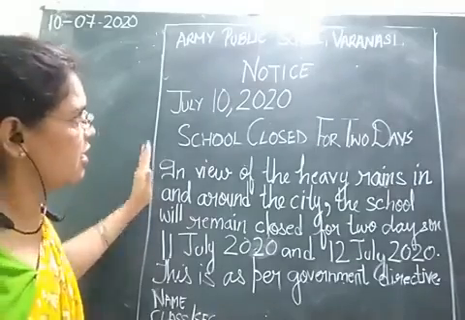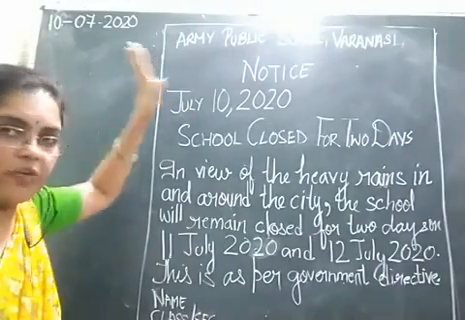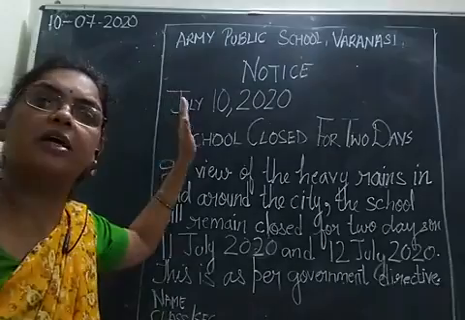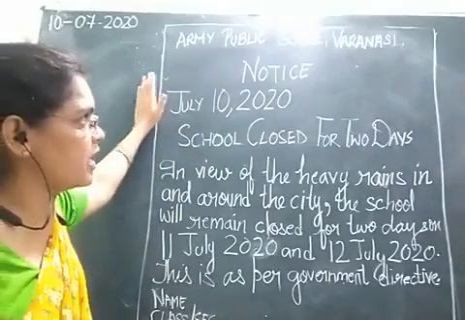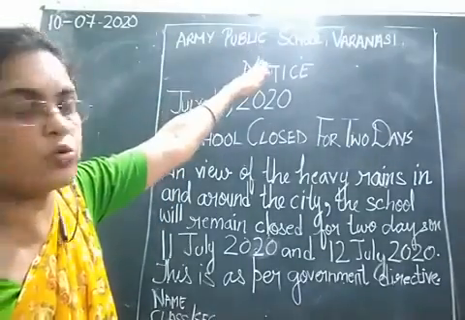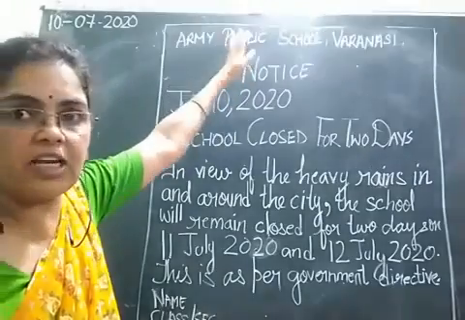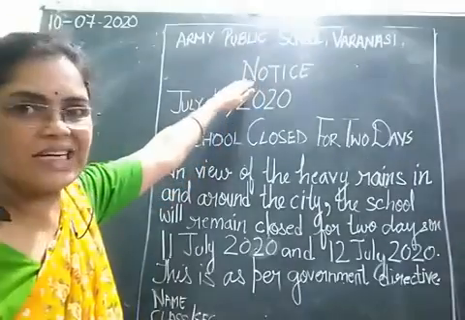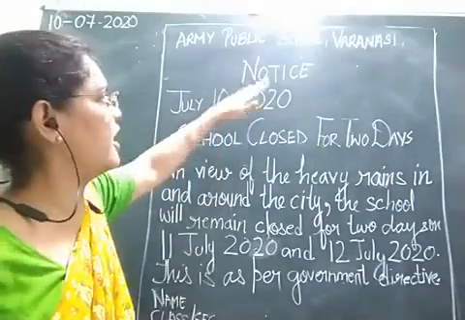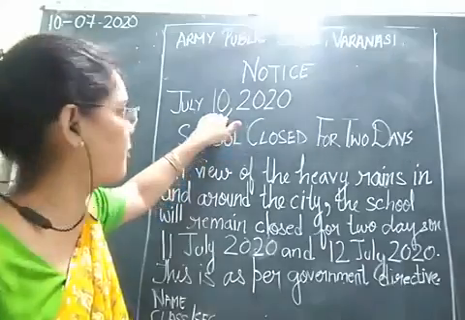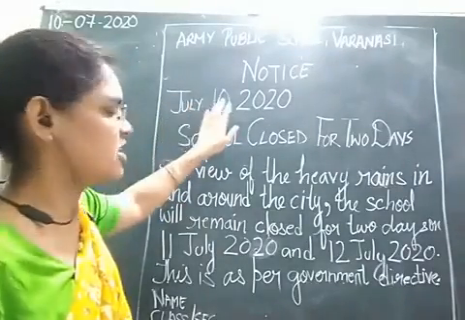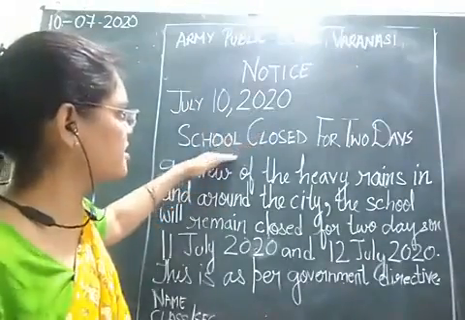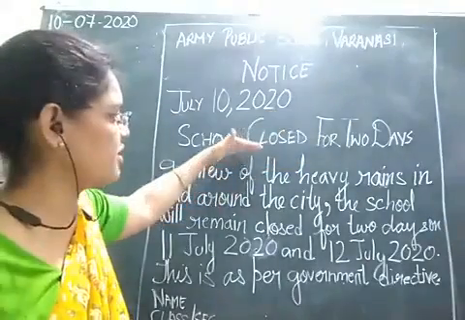So got it? First, always remember, notice is always written in a box. बेटा एक box में लिखा जाता है. At the top, name of the institution. After leaving one line, write the name of the institution. Then again leave one line. Write notice in capital letters. Then again leave one line. Date. Date has also got a format. That is month, date and year. After that, write the heading. Leaving one line, write the heading.